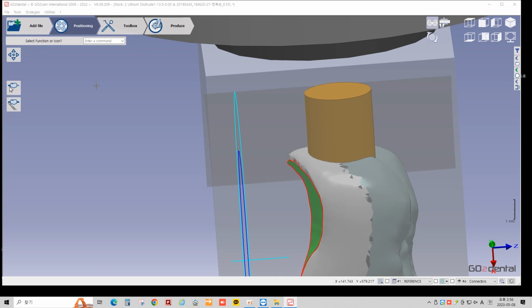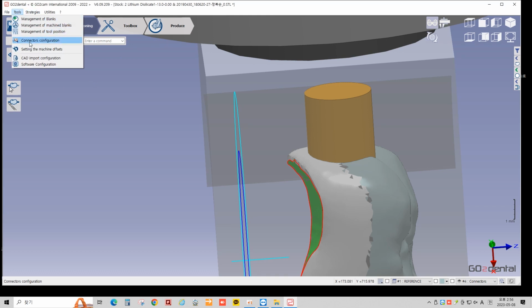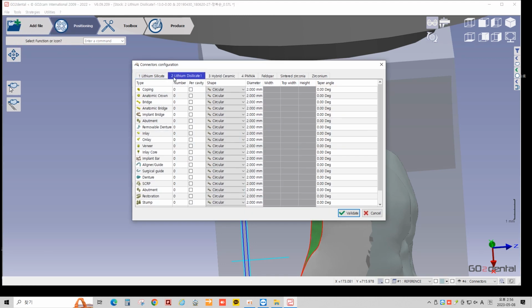Let me show you how to save connector parameters for your next cases. Go to Tool Text menu, then open Connectors Configuration. For example, if I want to save connector parameters for crown lithium disilicate, I need to enter number 1, shape circular, diameter is 3.5 mm and validate.